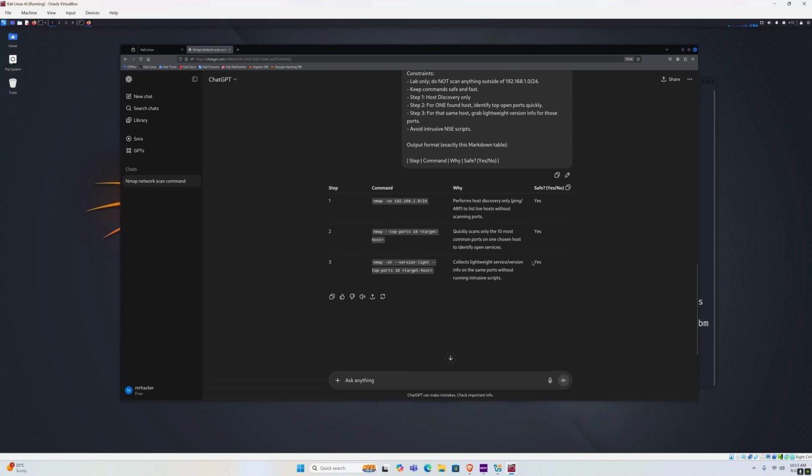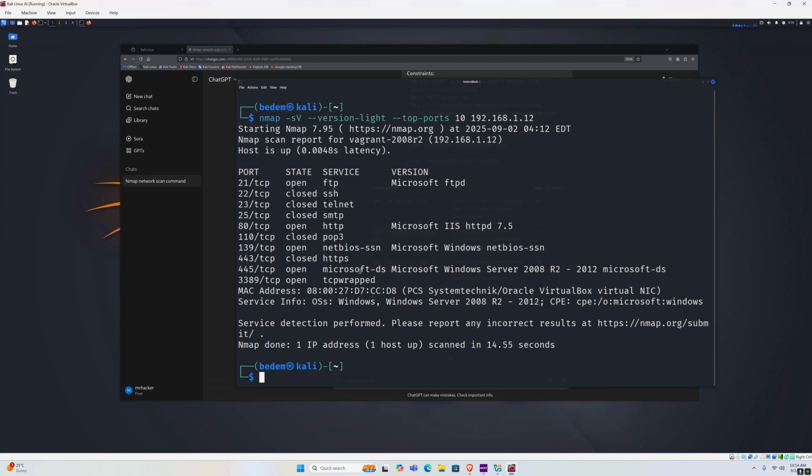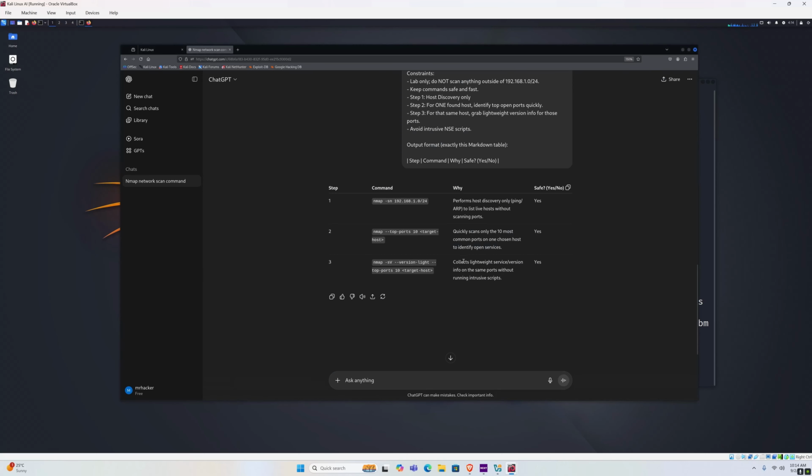However, under the last one, it says, is it safe? It says yes. Now, while that is true, and we are collecting only lightweight service version info on the same ports without running any intrusive scripts, -sV can be considered a more in-depth scan, and sometimes on older systems, it might present a problem or it might slow down that system. So it's arguable whether this is safe based on the device that you're scanning. But in general, yes, it is safe.